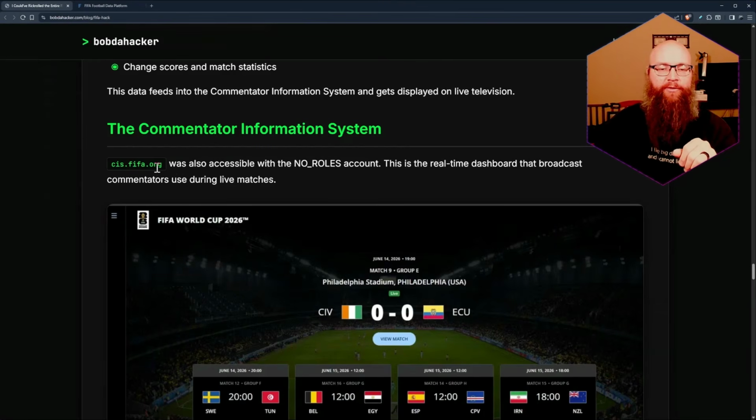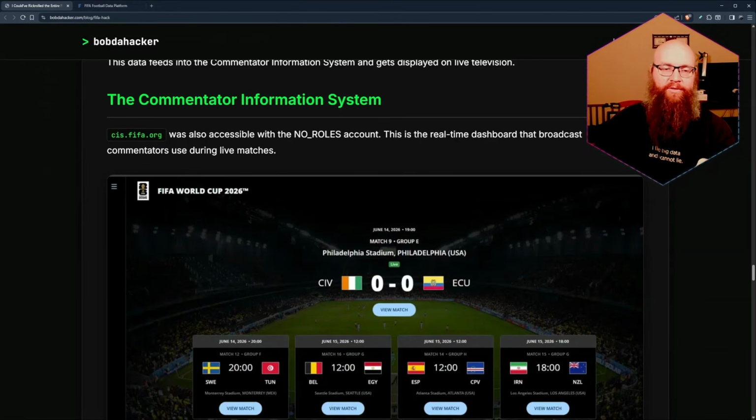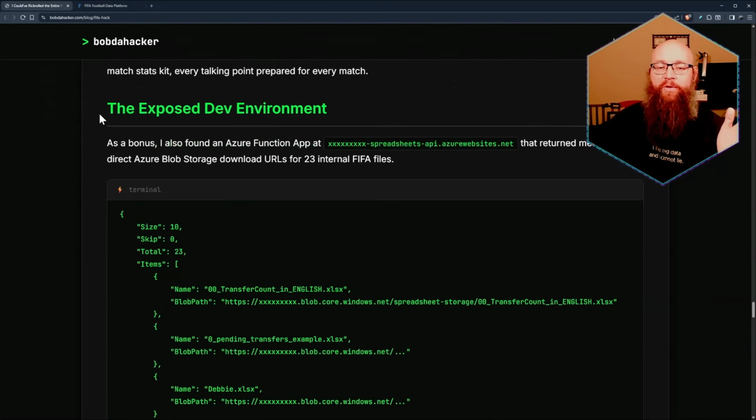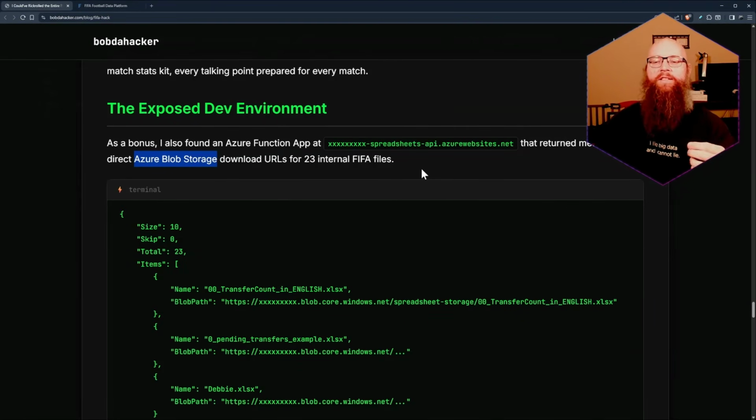The commentator information system was also accessible with his same no-roles account, and this is a real-time dashboard that the broadcasters and commentators use during live matches. There was also an exposed developer environment. Bob found an Azure Function app that was exposed in here, and it returned a bunch of metadata about their Azure Blob storage. Basically, think of it as Azure's equivalent to an AWS S3 bucket. It's a big chunk of data that you can use to put things in on the internet. That's what it is. It's a bucket for data.